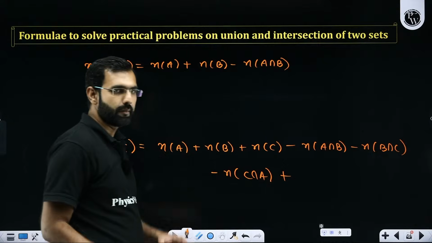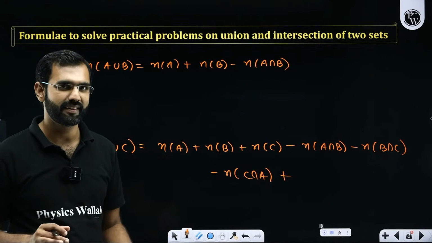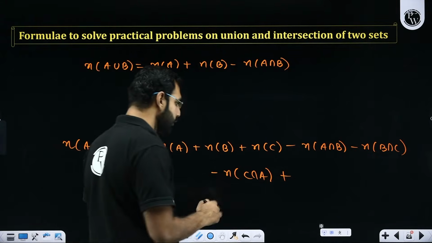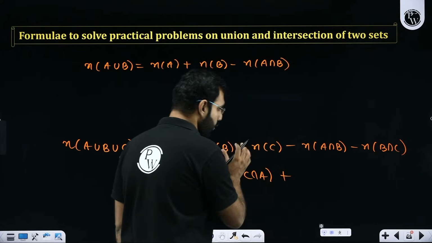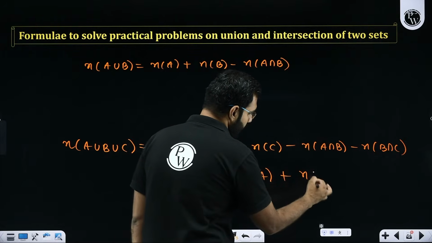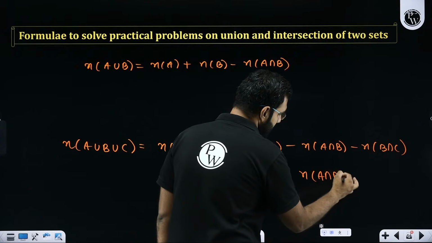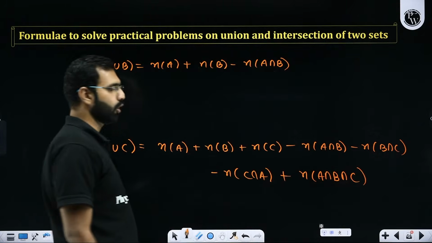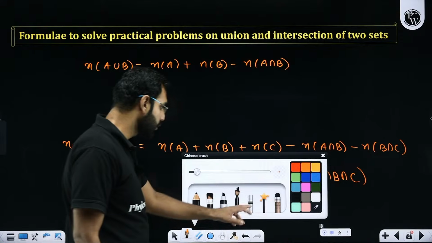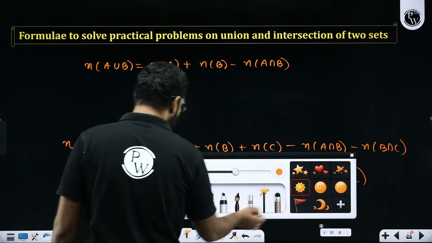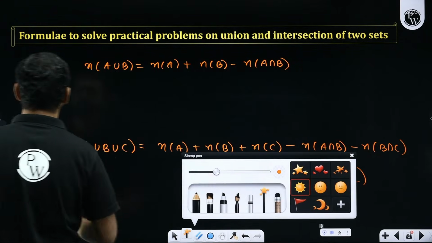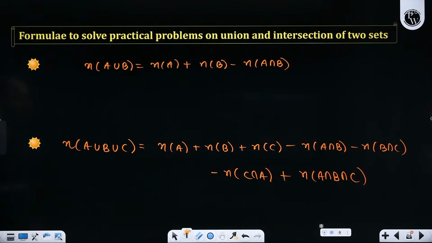When I remove it, the most common part, common to A, B and C, got excluded totally. So I need to include it again. So principle of inclusion, exclusion, inclusion. So the number of elements in A intersection B intersection C should be brought back. These are the two very crucial and important formulae which we'll be using from now on in this chapter.